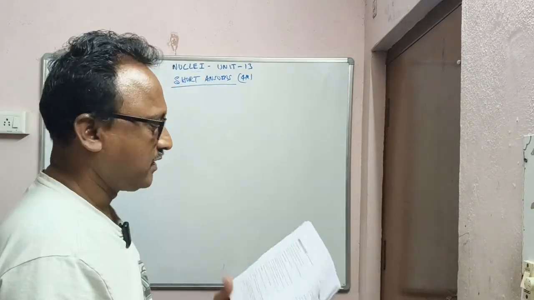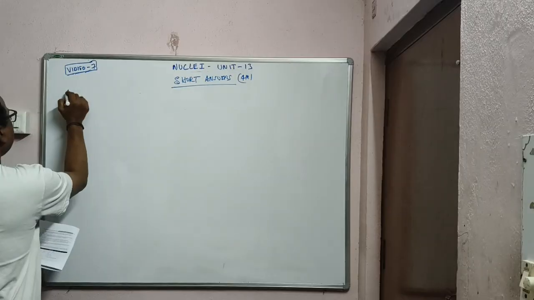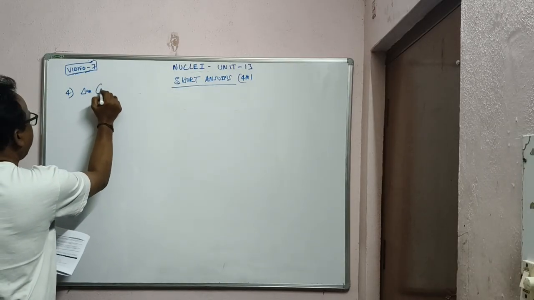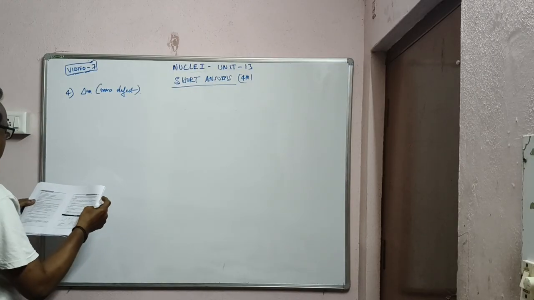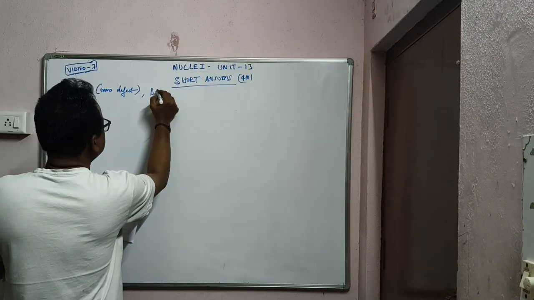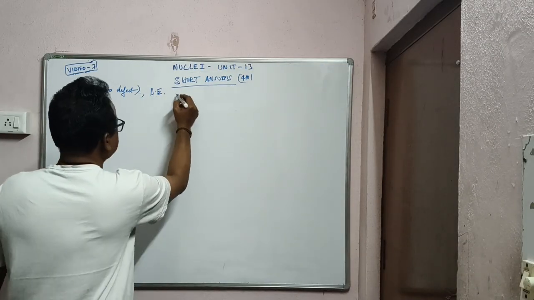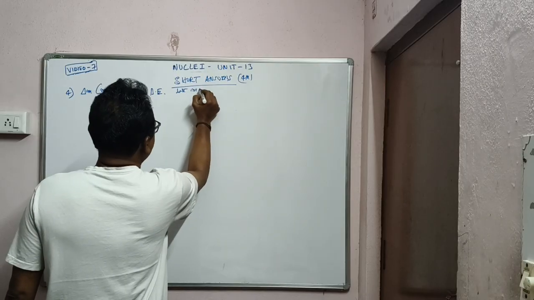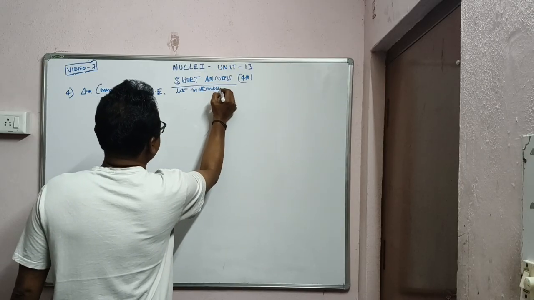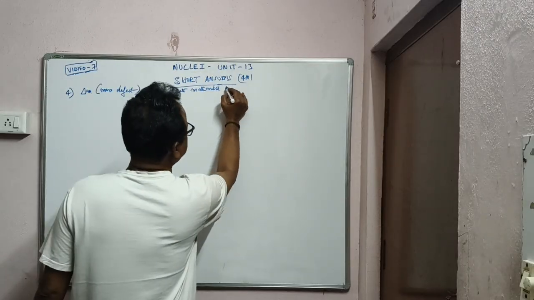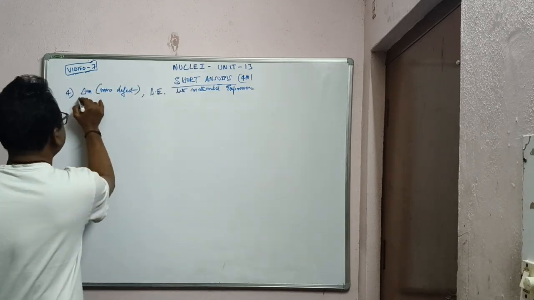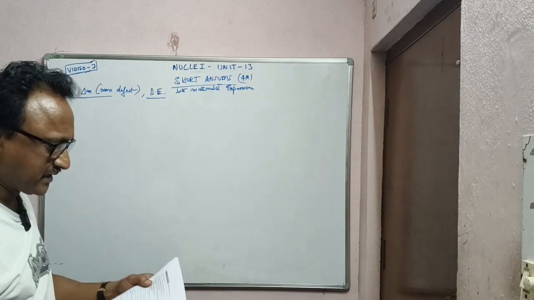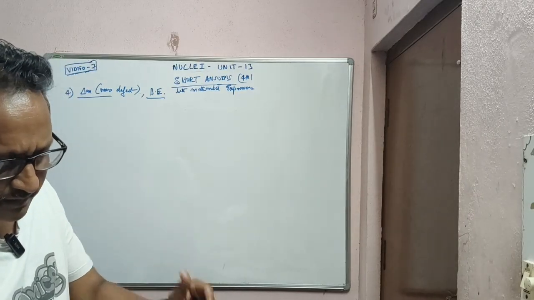Next question, second last one. Explain the terms: mass defect, that is delta M, and binding energy, with mathematical expressions. Okay na, start chedam mari. Right andi. Explain the terms mass defect, binding energy and mathematical expressions.